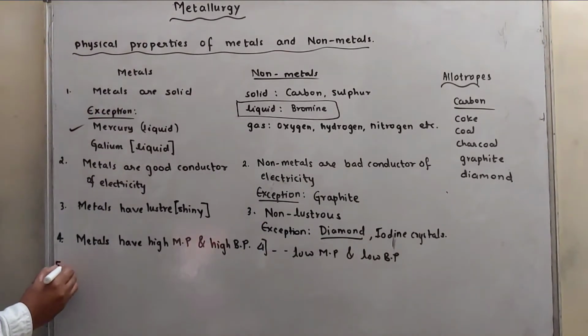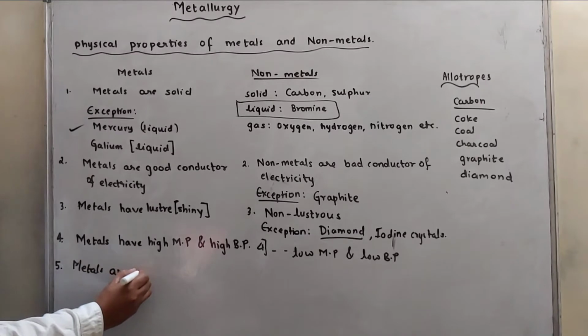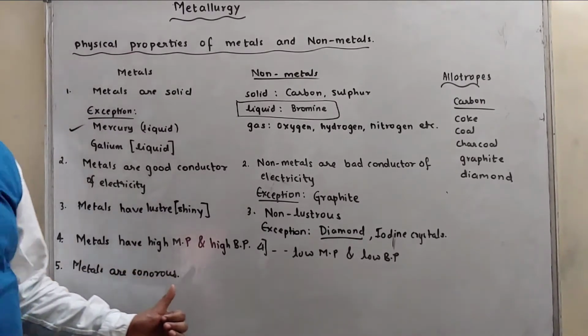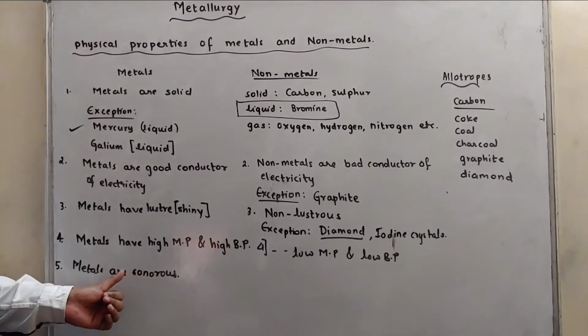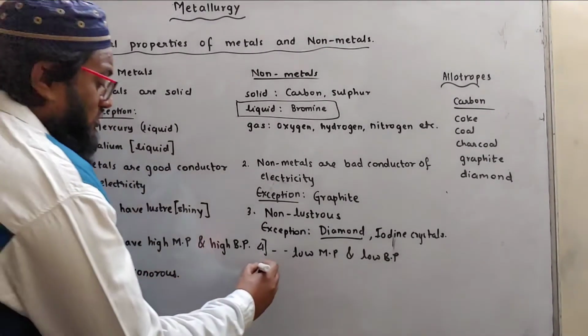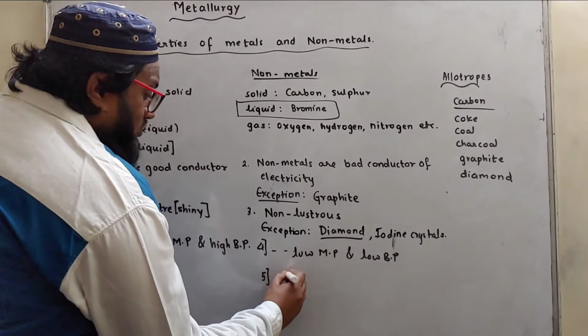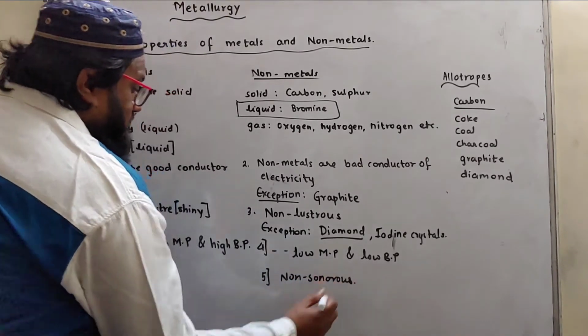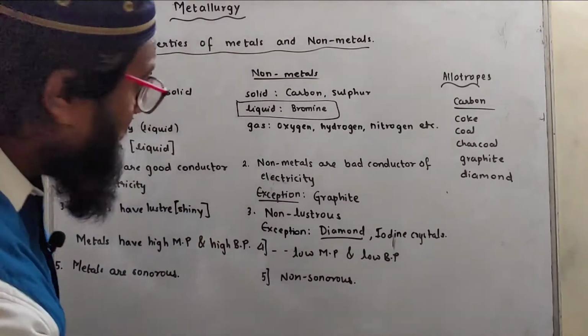Then metals are sonorous. What is the meaning of sonorous? On striking, it produces a ringing noise. That is called sonorous. Whereas non-metals are non-sonorous. So these are the five physical properties.